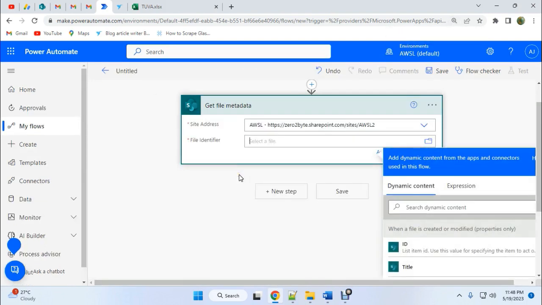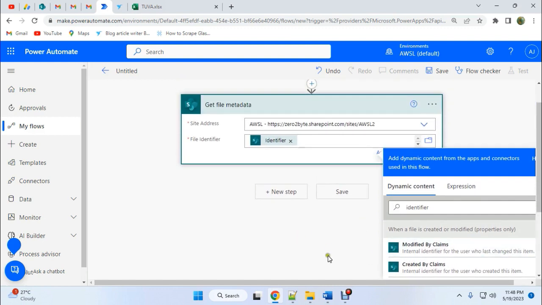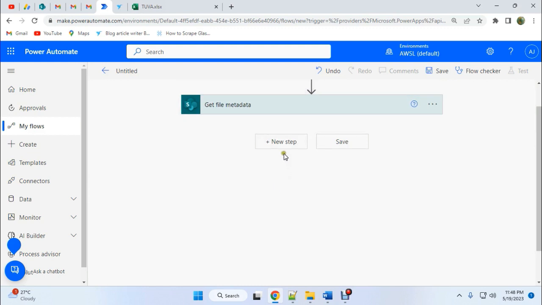Let's imagine right now someone is uploading a file with name A, and the next day they upload a file named ABCD or something like this. Each time the file name will change, so the file identifier should be dynamic. So we'll use only the identifier here. Okay, identifier, and then go to the new step.